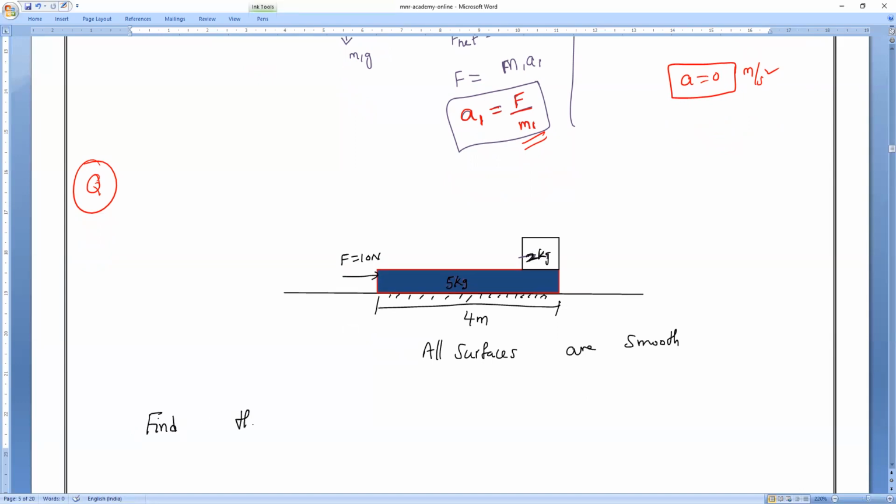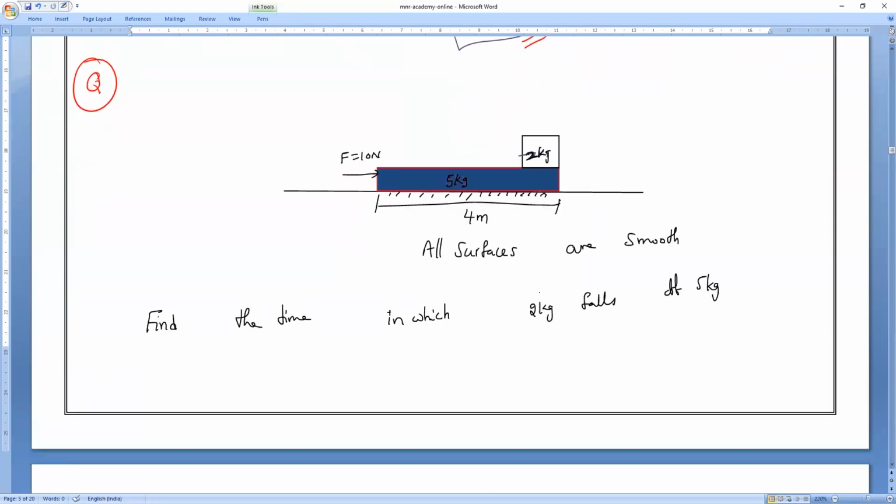Find the time in which 2 kg falls off 5 kg. Means when it will fall. When the 5 kg object completely moves, then the 2 kg object will fall down. Am I right or wrong? So we can find the acceleration of the first body. Of course, acceleration of the second body is 0. Let me take A2 equals 0.